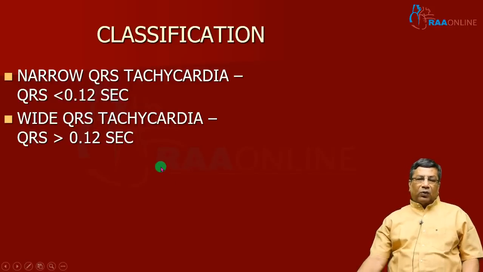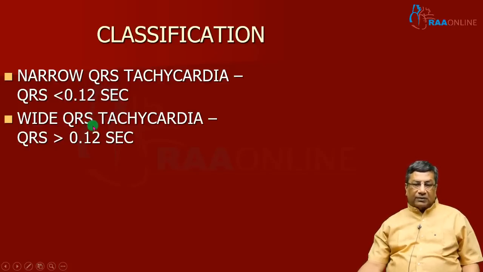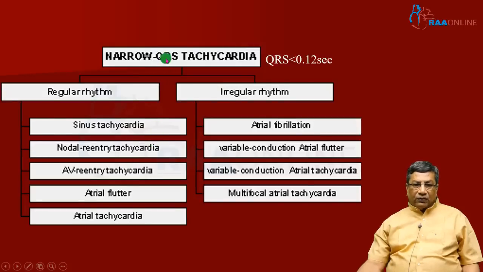The common or working classification of tachycardia is whether the tachycardia has a narrow QRS or a wide QRS. Narrow QRS tachycardia is defined as a QRS duration less than 0.12 second. Wide QRS tachycardia is described as a QRS more than 0.12 second. So this is a working classification. Although we can classify according to the site of origin, the working classification is narrow QRS and wide QRS. First, we look at narrow QRS complex tachycardia. What are the prerequisites to diagnose narrow QRS tachycardia? First is tachycardia, which means a heart rate more than 100 per minute.